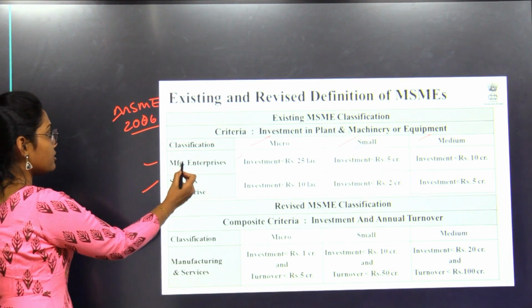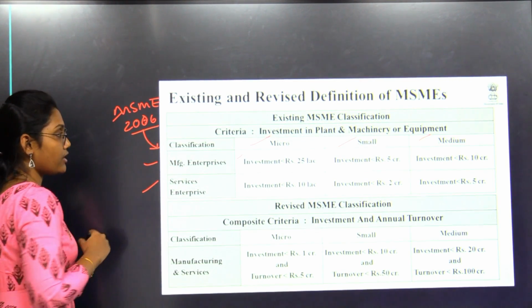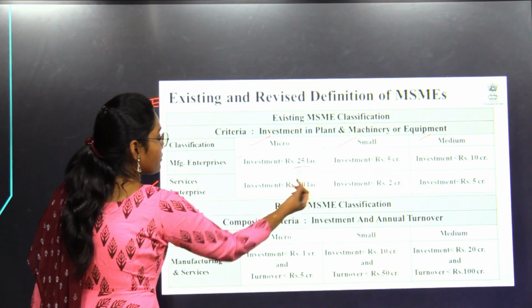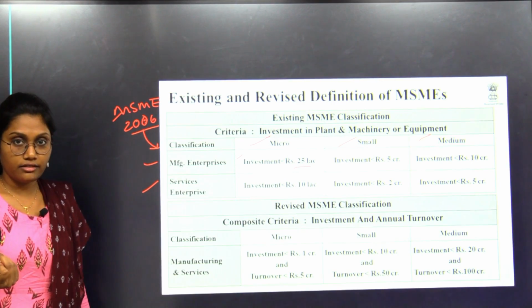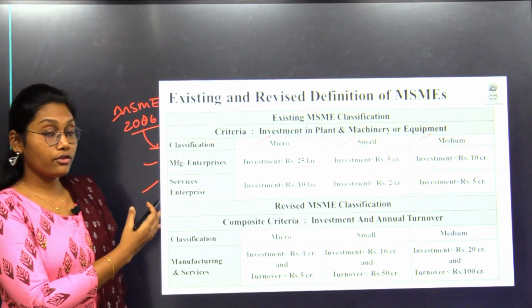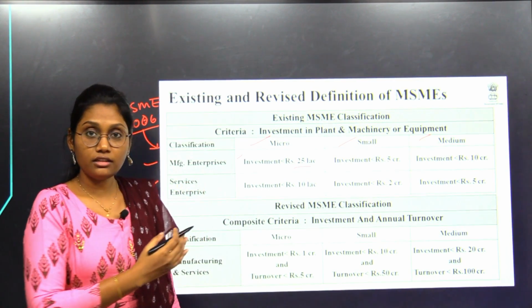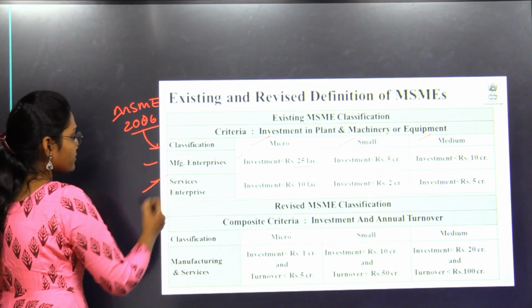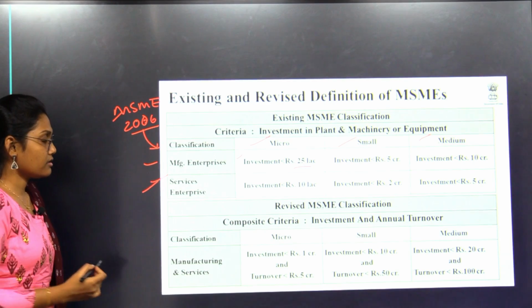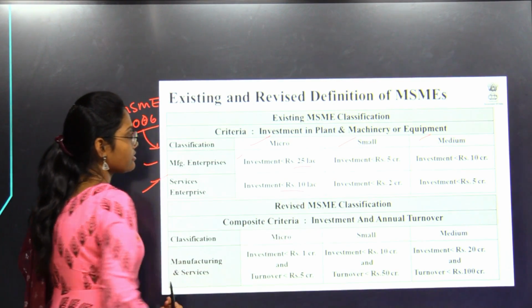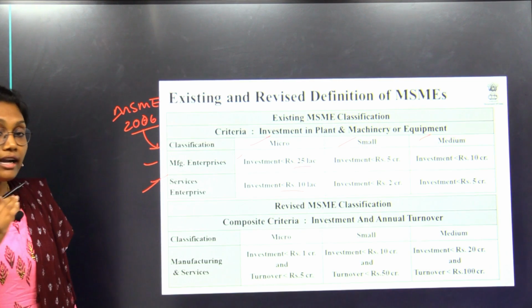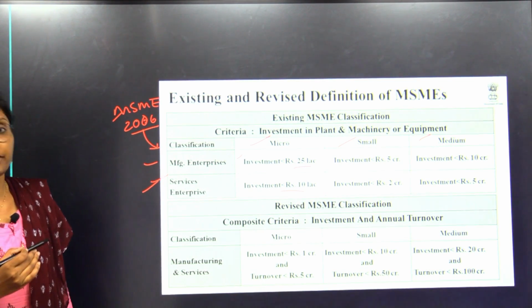For manufacturing enterprises under the Act 2006, the investment limit is below 25 lakhs for micro, below 5 crores for small and below 10 crores for medium. For service enterprises, it is less than 10 lakhs for micro, less than 2 crores for small and less than 5 crores for medium enterprises.